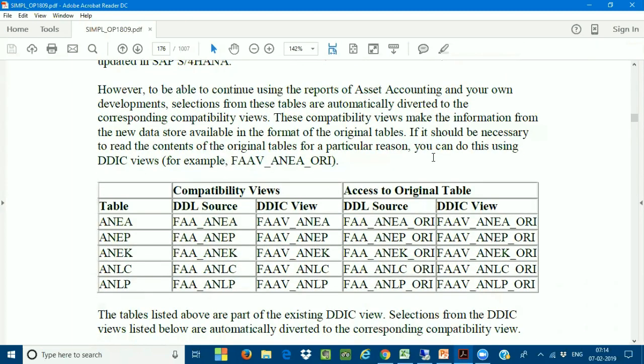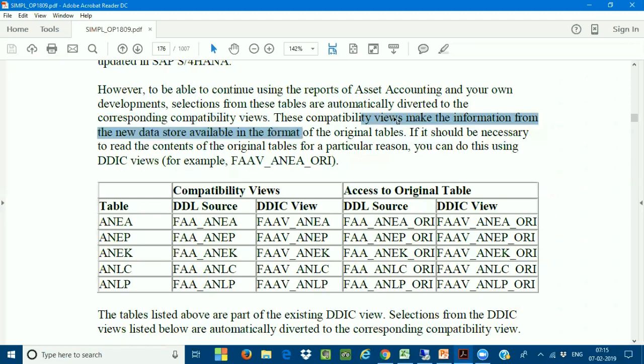So, very important here. However, to be able to continue to use the reports of asset accounting and your own development, selections from these tables are automatically diverted to the corresponding compatibility view. Just now we discussed, yes, we can retrieve whatever old data we want, whether from the old reports or the Z reports we have enhanced. Yes, I can get the data by using the compatibility view.